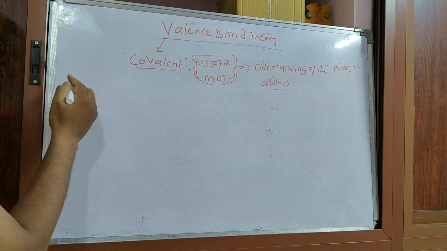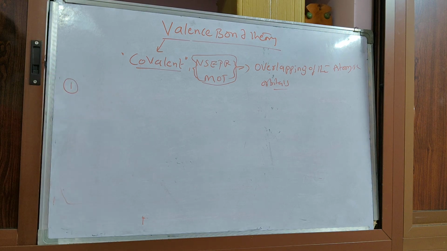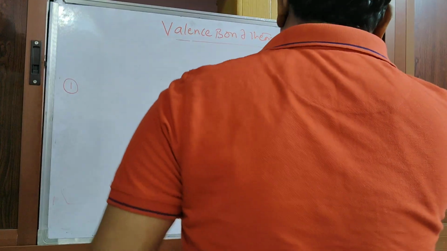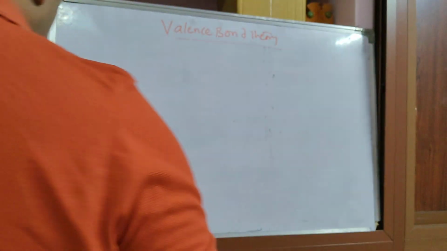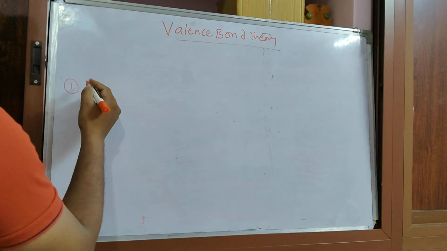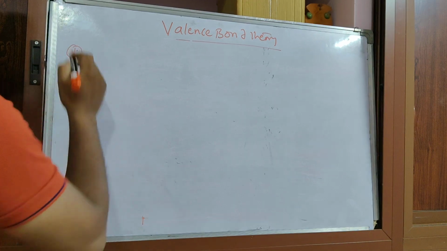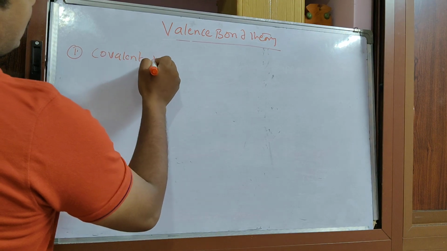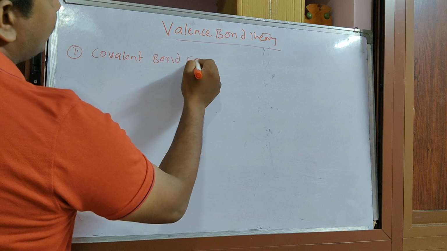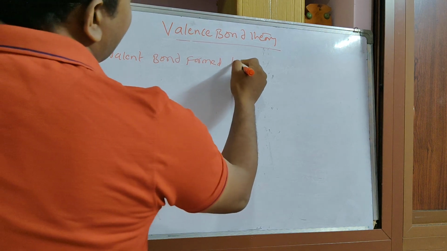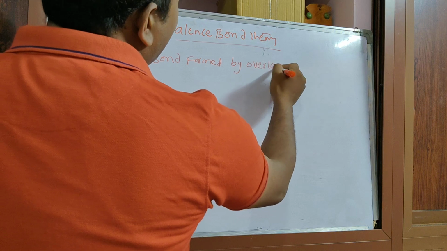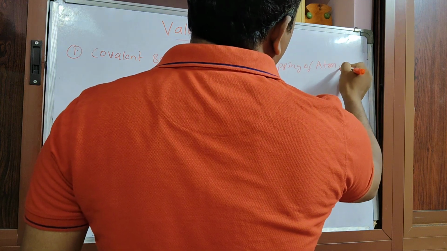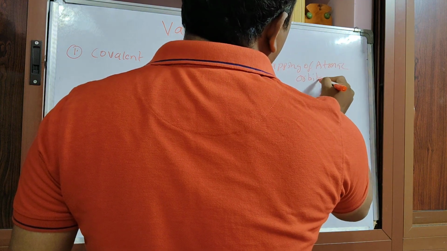Some of the important points we have to discuss. First point, number one: a covalent bond is formed by overlapping of atomic orbitals. First point.